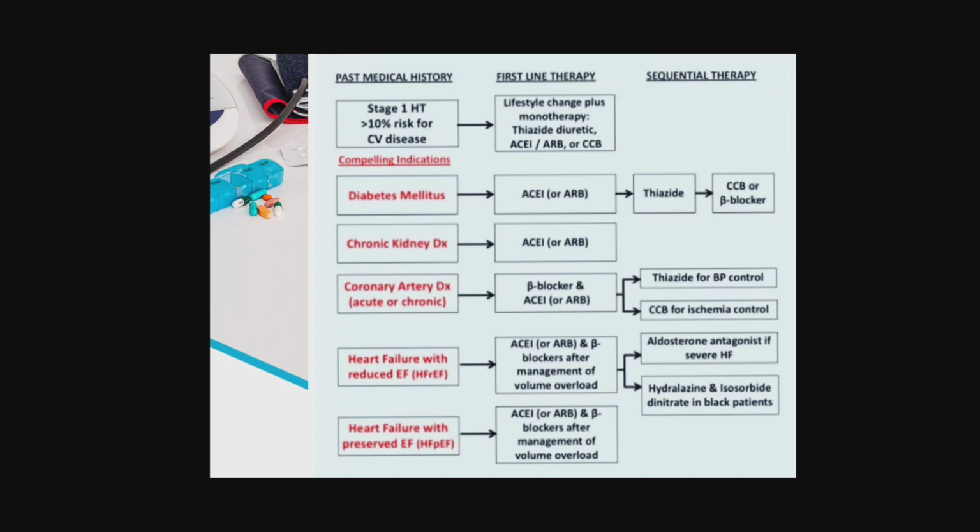If a patient has heart failure with reduced ejection fraction, here we give ACE inhibitors or beta blockers, along with diuretics for the management of volume overload. Then if heart failure with preserved ejection fraction, here we also give the same, that is an ACE inhibitor or ARB or beta blockers. So this is the standard management for hypertension along with other conditions. But mostly a patient with plain hypertension is given drugs like ACE inhibitors or ARBs.